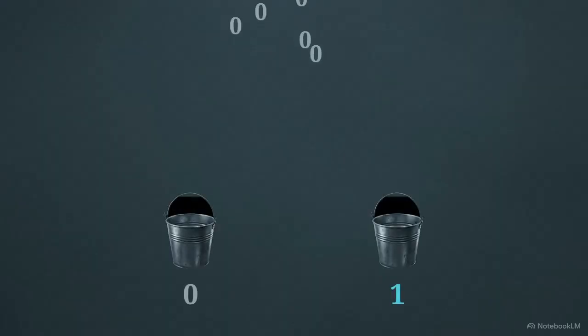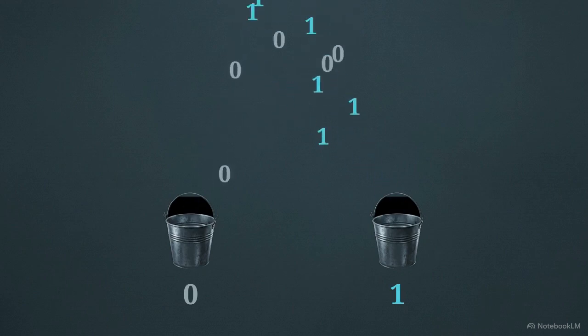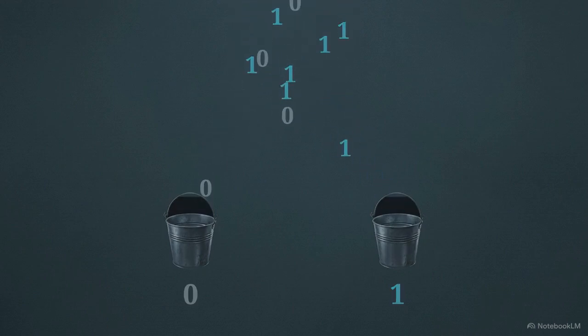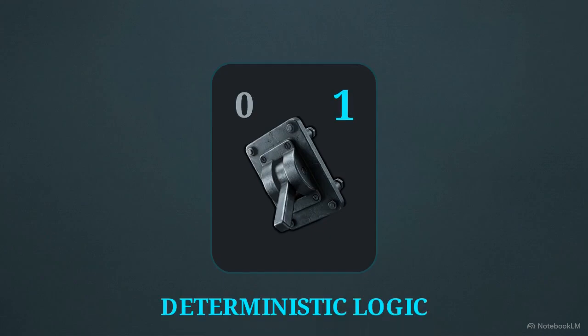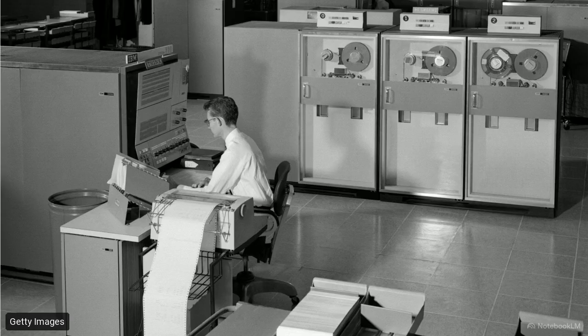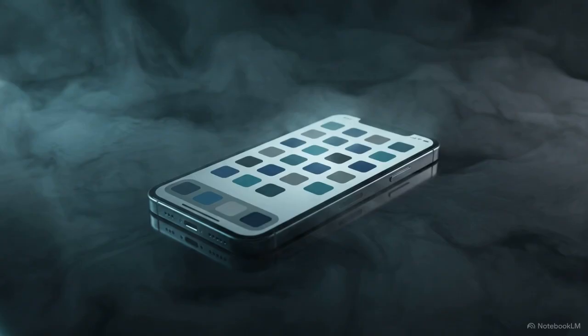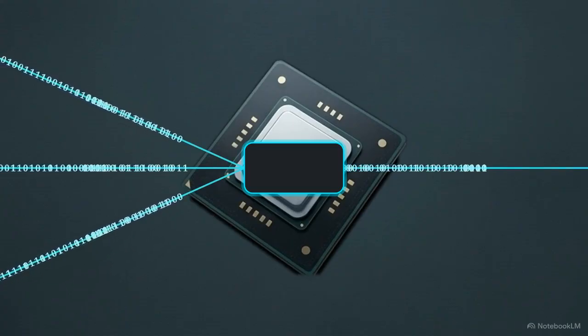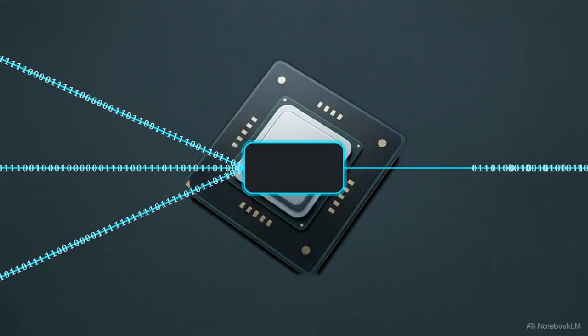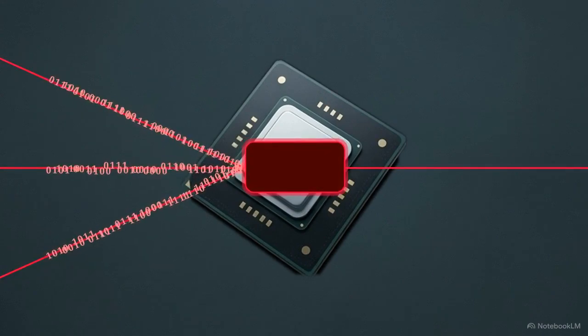For decades, we have translated information into a rigid language of binary bits, where every piece of data is definitively recorded as a 1 or a 0. Modern technology exists because we learned to line up those ones and zeros into long sequential chains. We progressed from room-sized machines reading physical tape to the smartphones in our pockets using this same predictable logic. Today, those same rigid rules have become the primary bottleneck holding us back from the next stage of innovation.